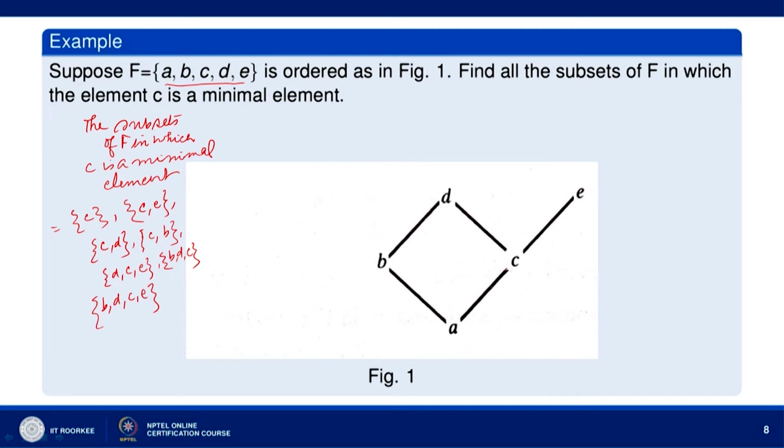Now, singleton set {c} we have taken, {c, e} we have taken, {c, d} we have taken, {b, c} we have taken, and then we have {d, c, e}, then {b, d, c}, and then {b, d, c, e}. We also have {b, c, e}. So there are 8 subsets of F in which c is a minimal element.